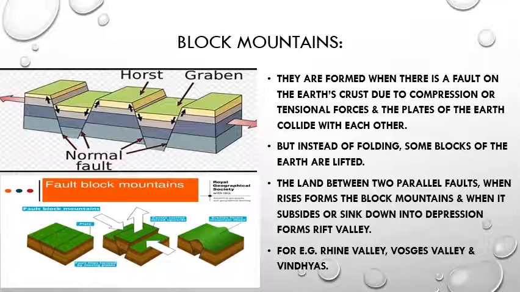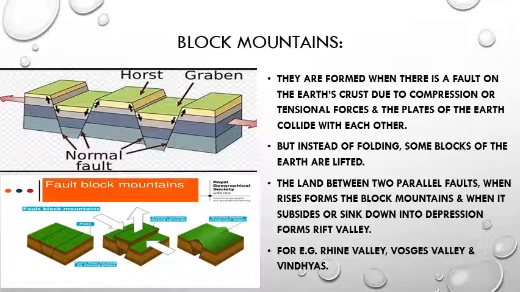The land between two parallel faults, when it rises, forms the block mountains, and when it subsides or sinks down into a depression, it forms a rift valley. And surely one river will flow through this rift valley.